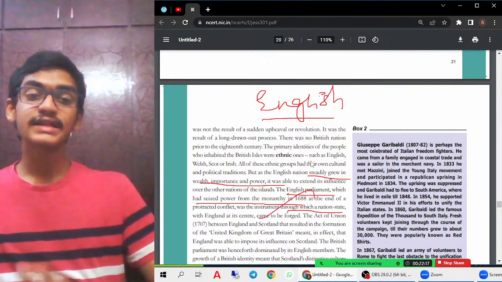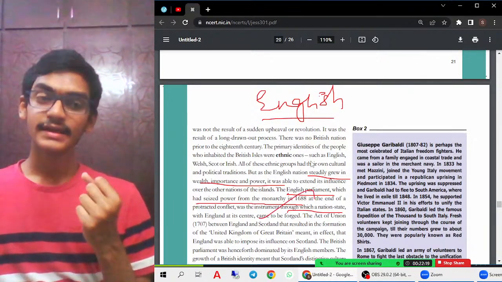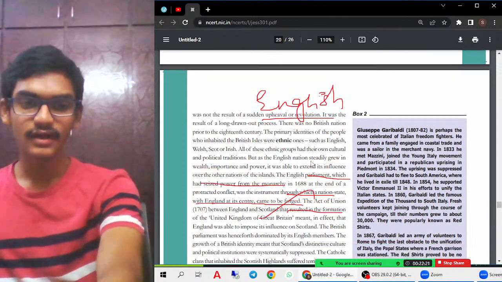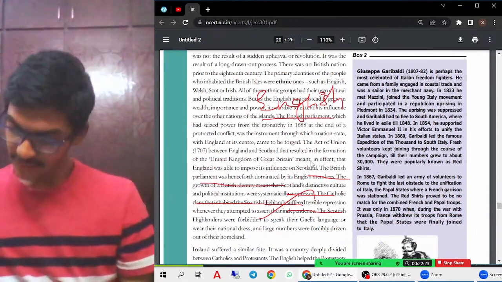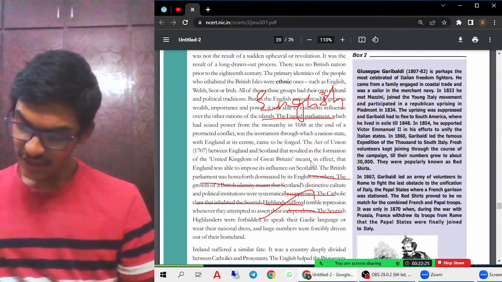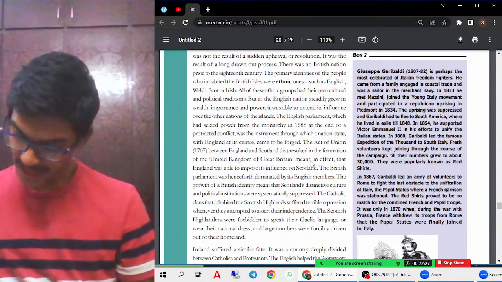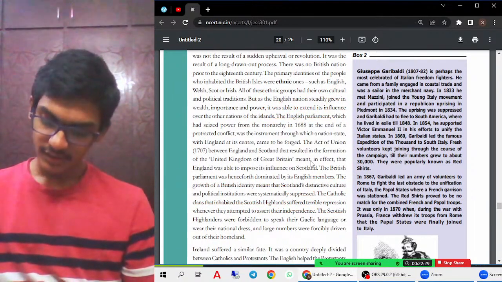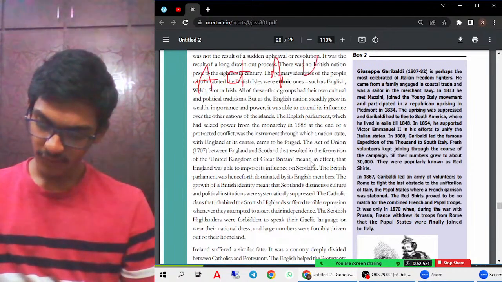So they also came together. The National Assembly was being set up in England, and we can try to understand that from this. Then we also see that England formed an Act of Union. What is this Act of Union? A very important question to be asked. The Act of Union of 1707.